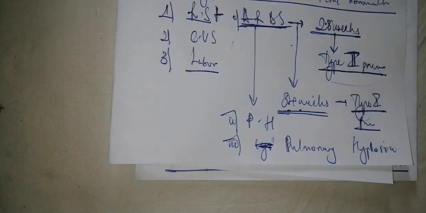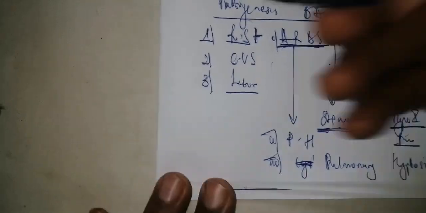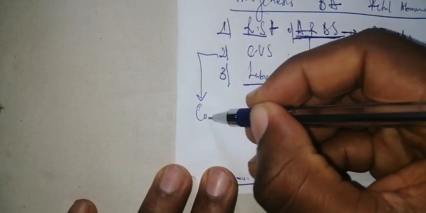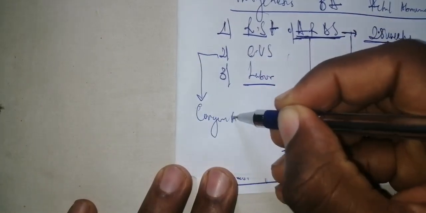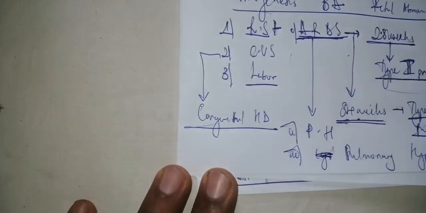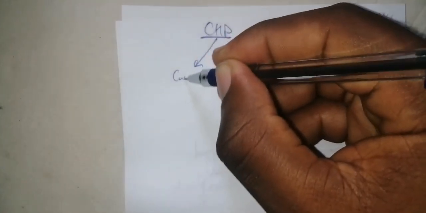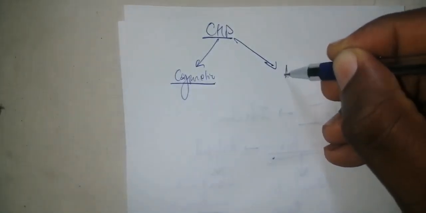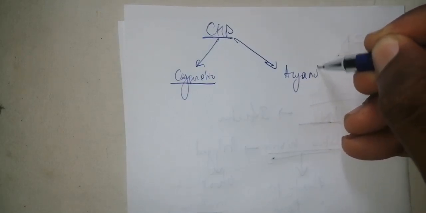So those are the different things that you have to visualize. Now, for the cardiovascular system, you need to know that here you are going to speak about the congenital heart diseases. Is it clear? When speaking about congenital heart diseases, generally they are divided into two: cyanotic congenital heart disease and acyanotic congenital heart disease.